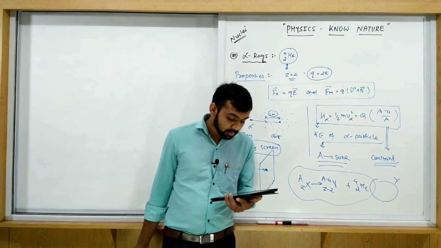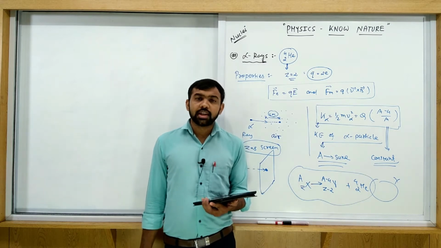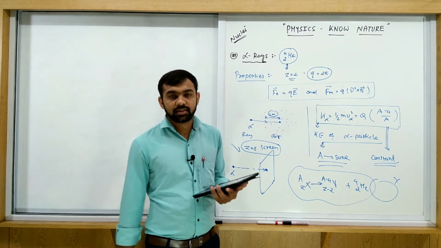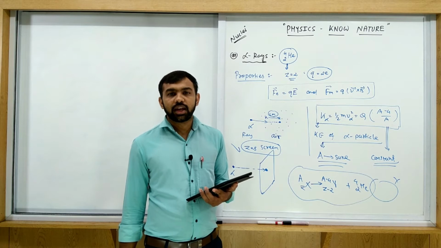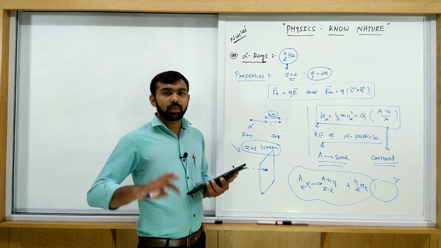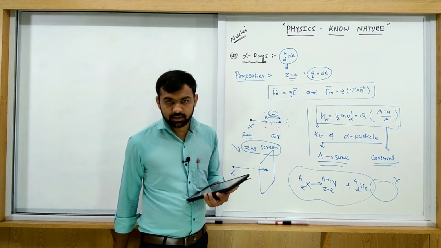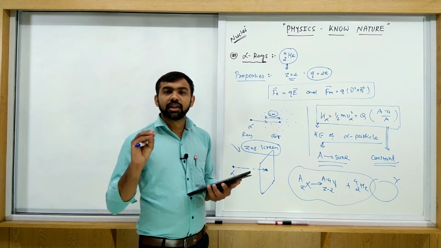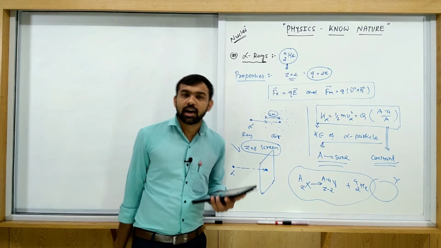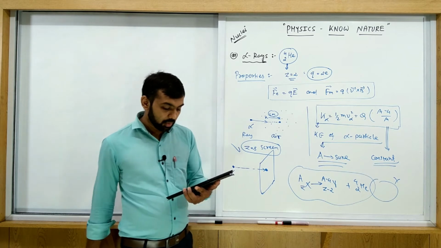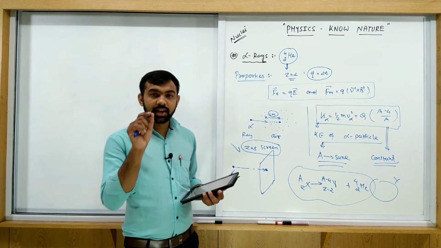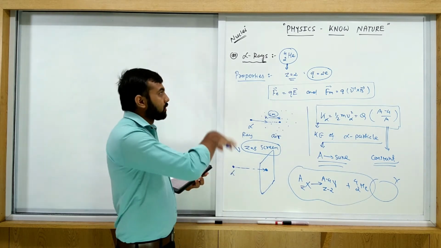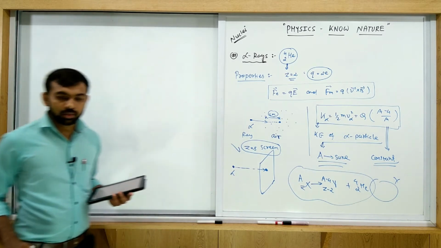And the last one, it causes ionization in gases. When the alpha particle passes through a gas, the gas will be ionized. Why? Because of the energy sharing. So these are some of the basic properties of the alpha particle. All of you write all the properties properly and write the reason why this is happening. Then after that we are going to the next one. All of you note this in your books.